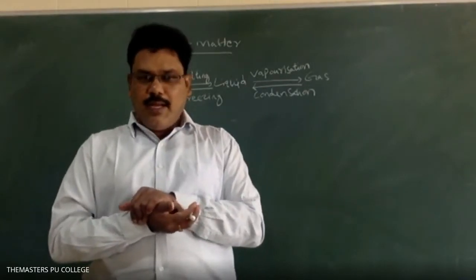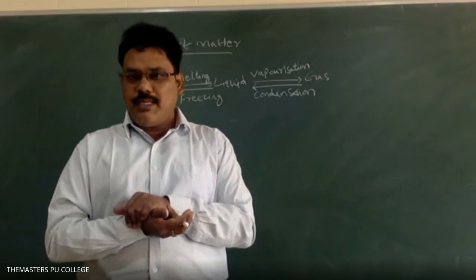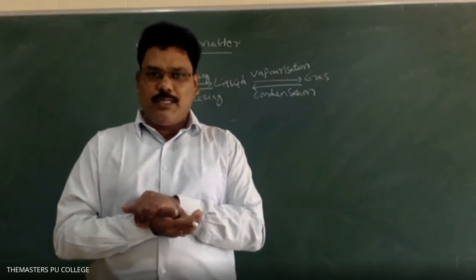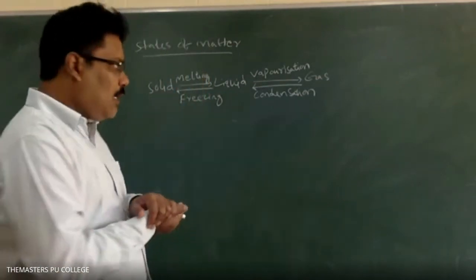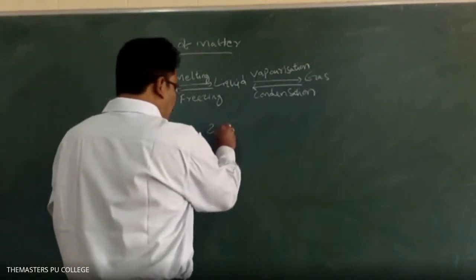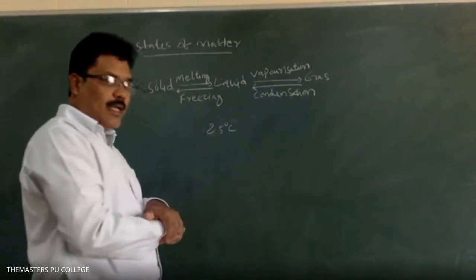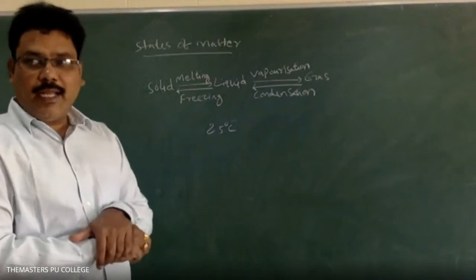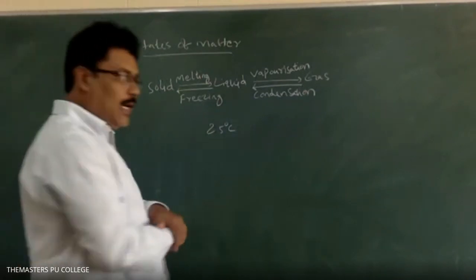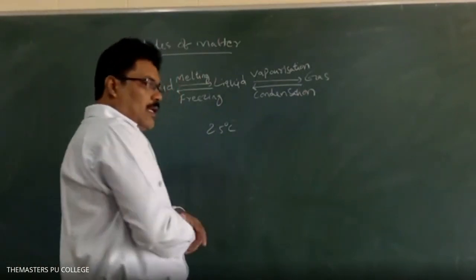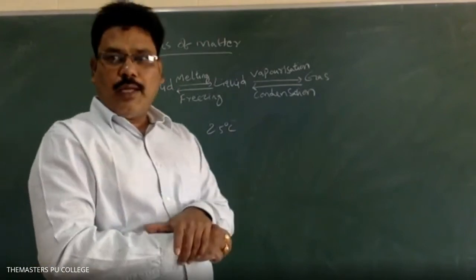But scientifically, it is generally 25 degrees Celsius, as you can see in books. In Kelvin, it is 298 Kelvin, because we can convert degrees Celsius to Kelvin.